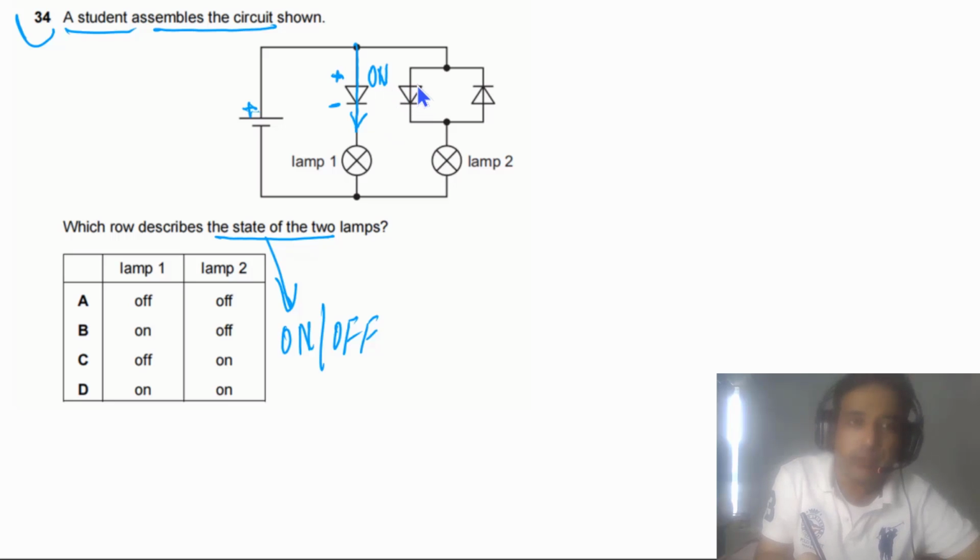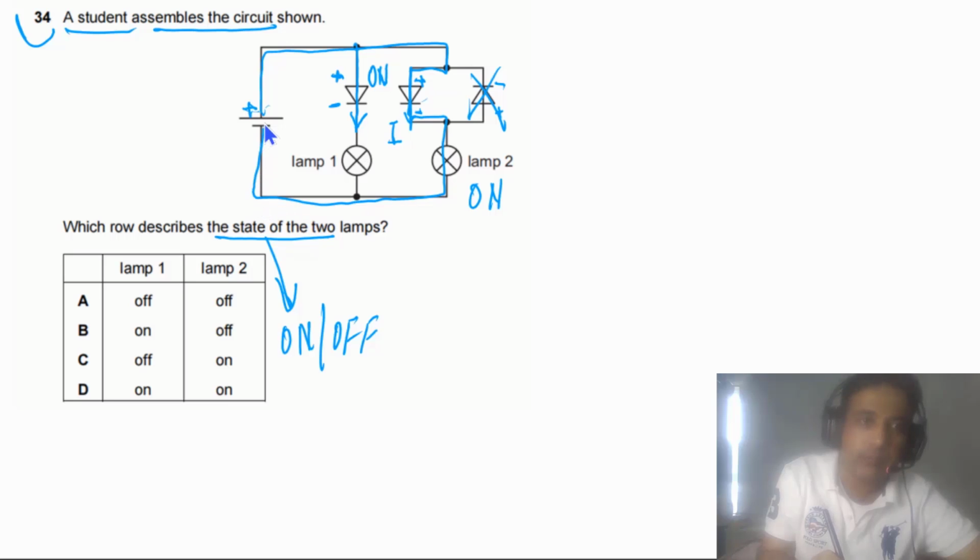And if you look at this diode, this is positive, this is negative, so current can flow in this direction. But in this other case, this is negative, this is positive, so current cannot flow. If you look at these two lamps, this lamp also will be on because current can flow like this. For this one, current can flow like this. So both lamps will be on. So the answer for this one has to be D.